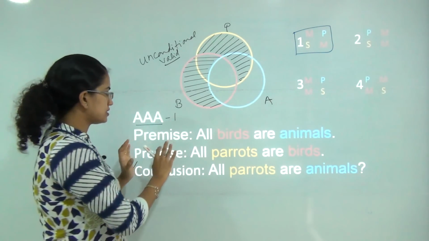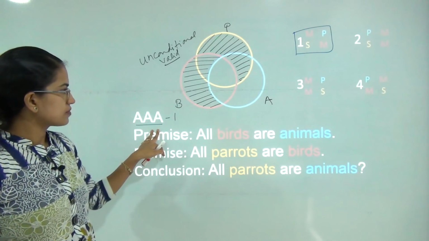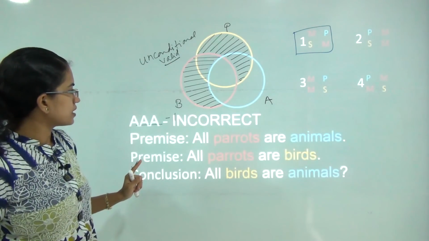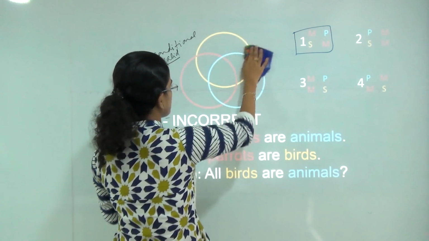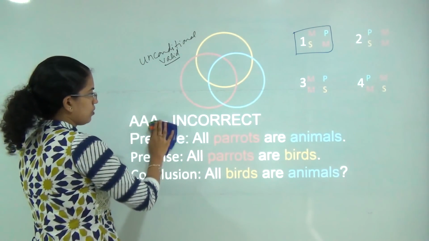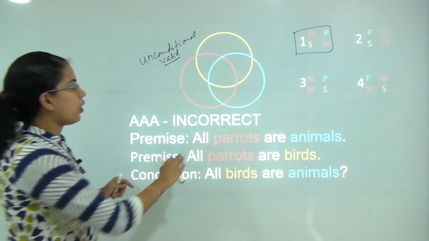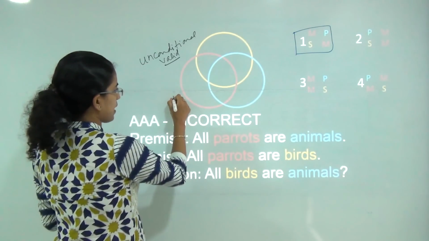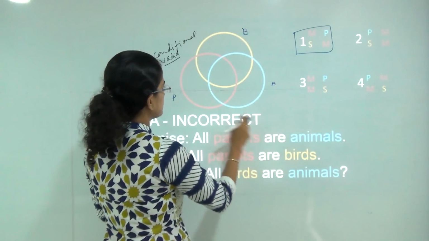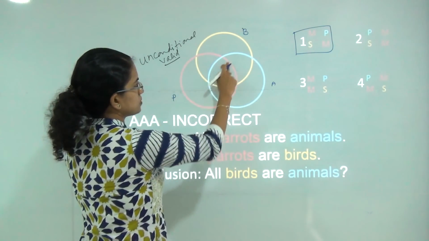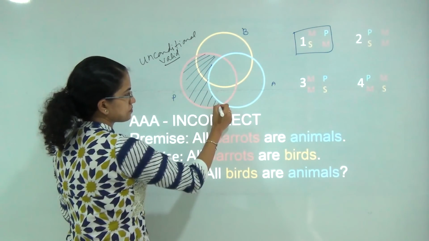Now, to help understand this question in a more explicit form, I am taking the same example and I am just changing the configuration. So let's say this comes up. Now what we are trying to do here is, we will try to see what would be the result for this AAA preposition. So I say all parrots are animals. So this is parrots, this is animals, and this is birds again. I say all parrots are animals. So all the parrots fall under animals. So that would be this case. So I would be cancelling out the remaining region.